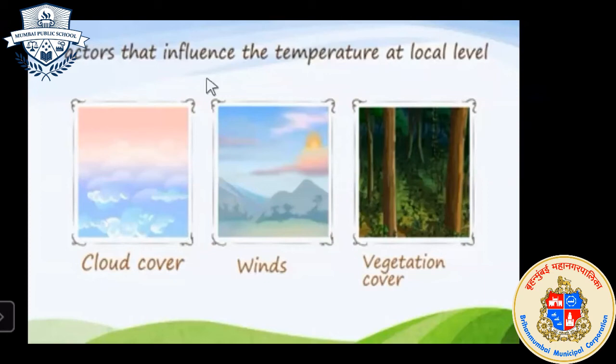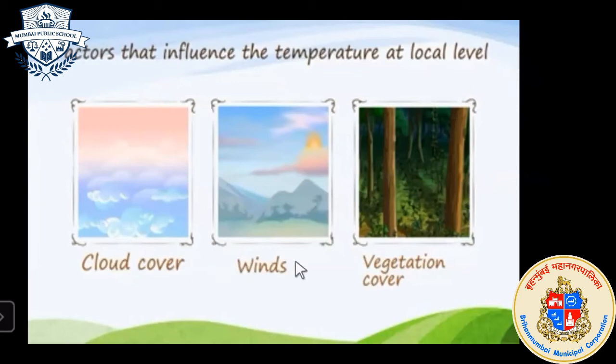Some other factors also influence the temperature at the local level. Cloud cover: if there is a cloudy region, then it receives heavy rainfall.